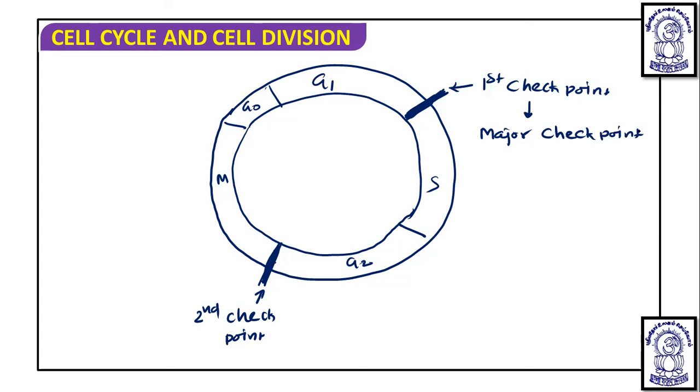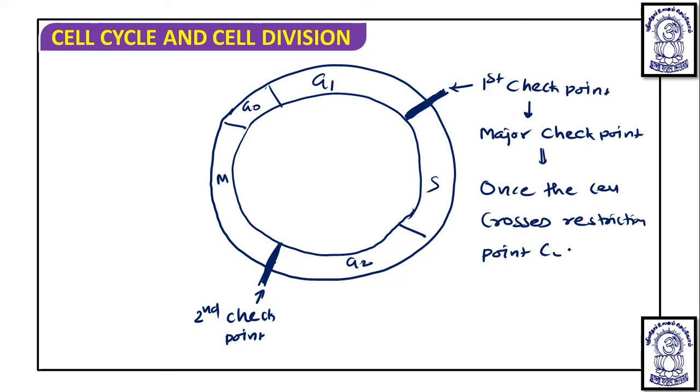It is known that once the cell crosses the restriction point, the cell cycle gets completed. Okay, so these two restriction points are there.